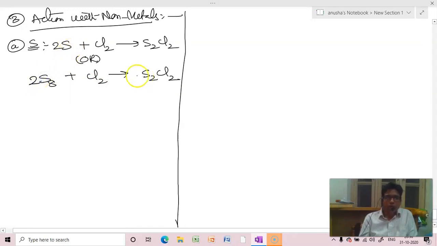Put 2. Put 8. 8 2s are 16. Or else we can do one thing. If we put 4, because 8 is there, 4 2s are 8. This is also done. Right? Sulfur monochloride is formed.